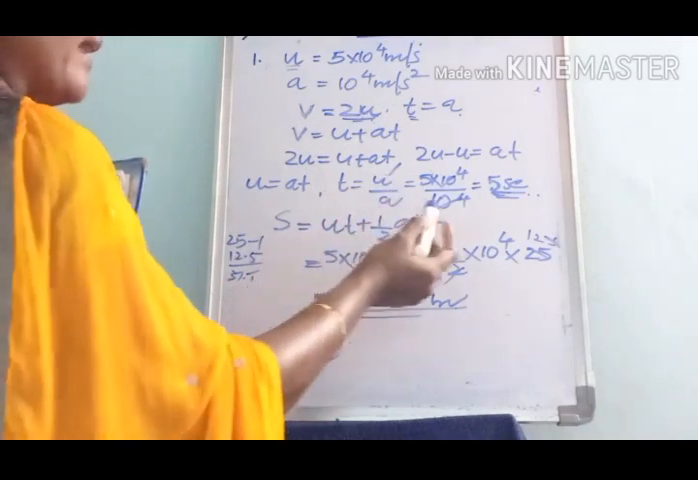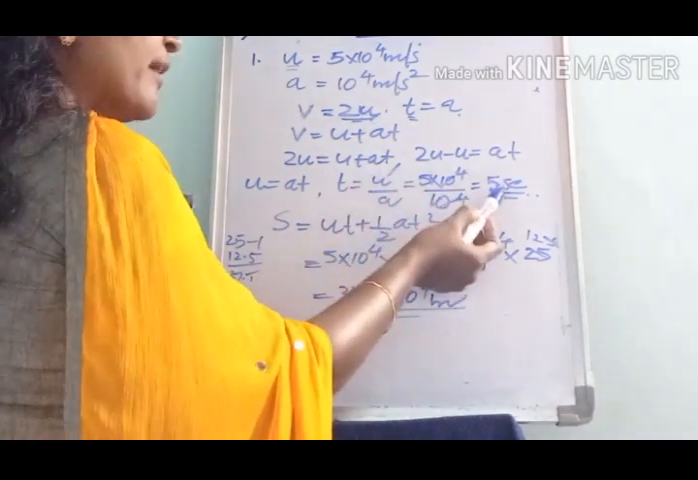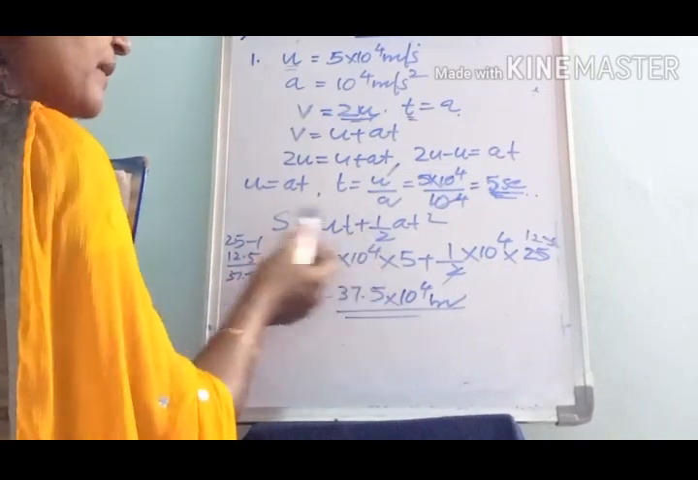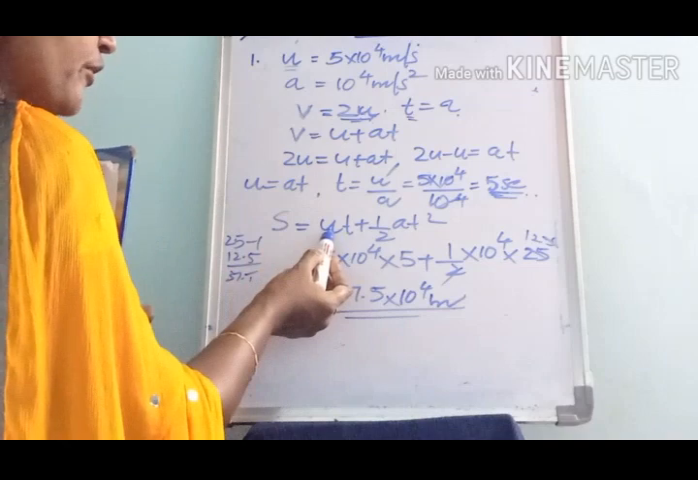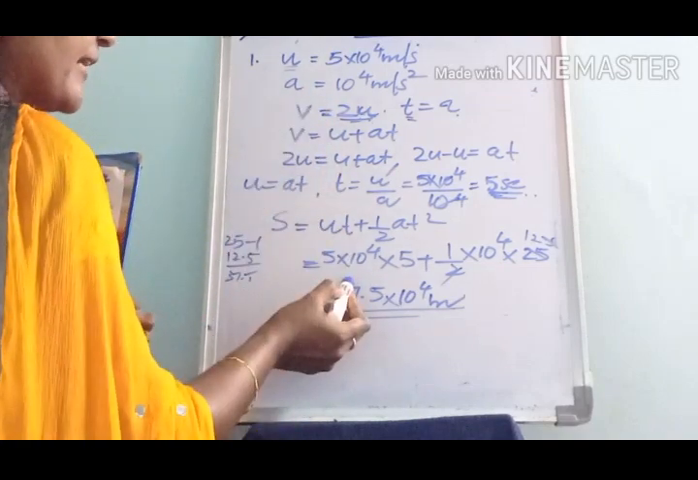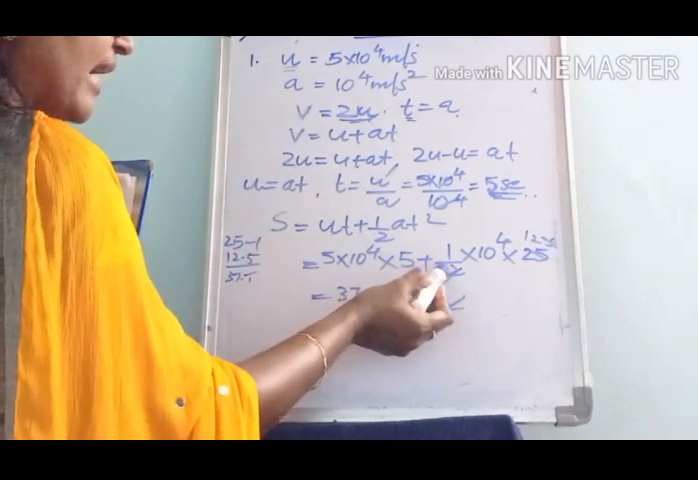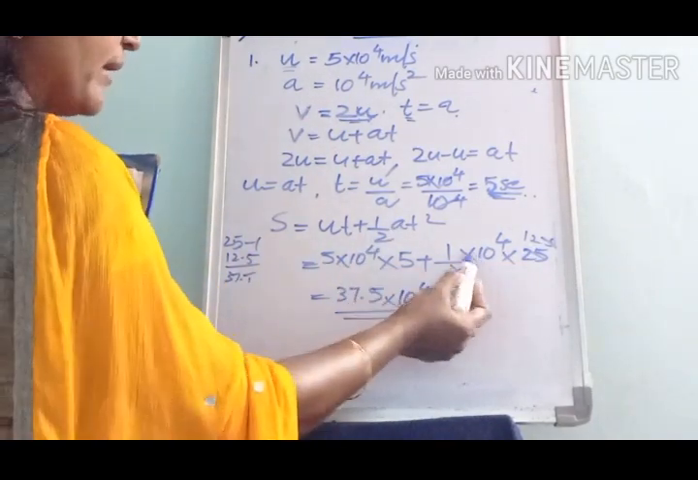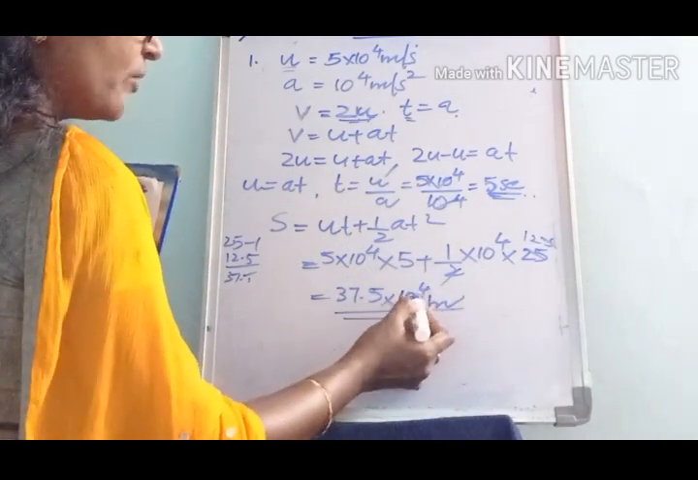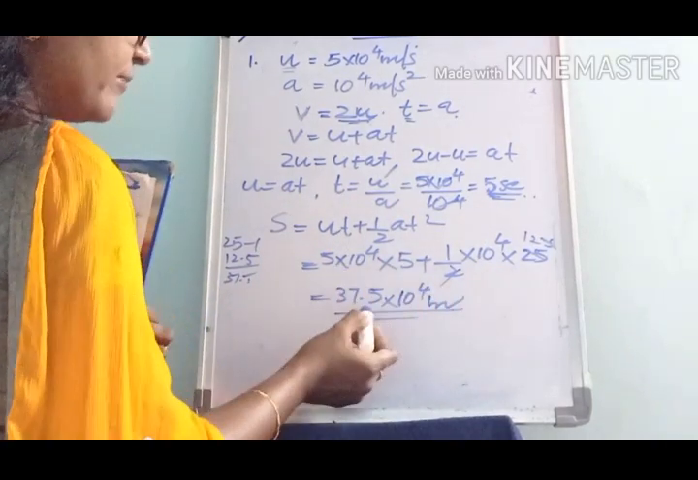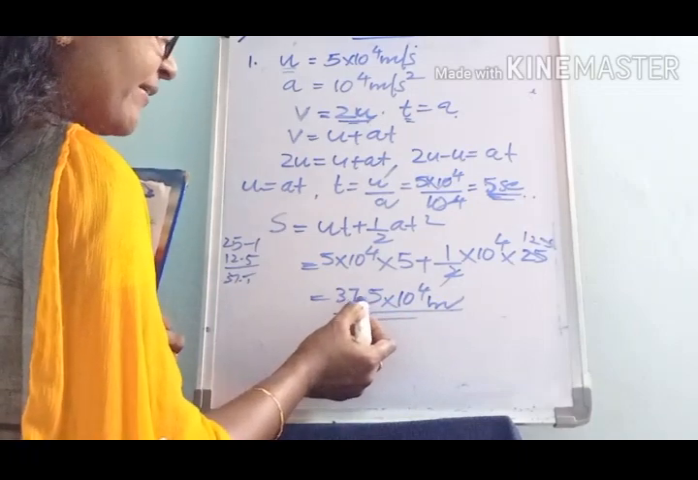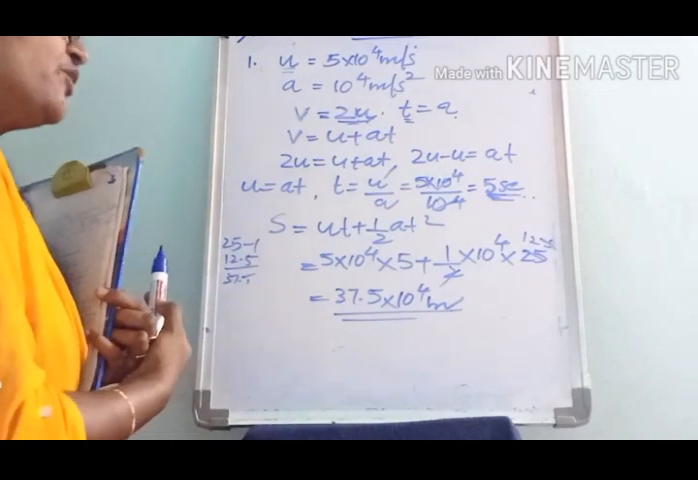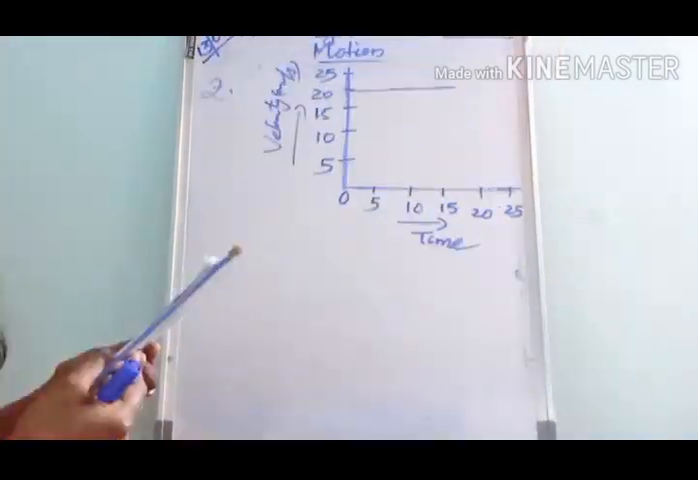Next, we have to find the distance travelled by the electron during 5 seconds. For that we consider the equation S equal to ut plus half at square. Substitute for u, 5 into 10 power 4 meter per second, and t is 5 seconds, plus half into 10 power 4 into 25. Here 10 power 4 is common, so we can take it out. After simplifying we get 37.5. That is, the distance travelled by the electron is 37.5 into 10 power 4 meter.